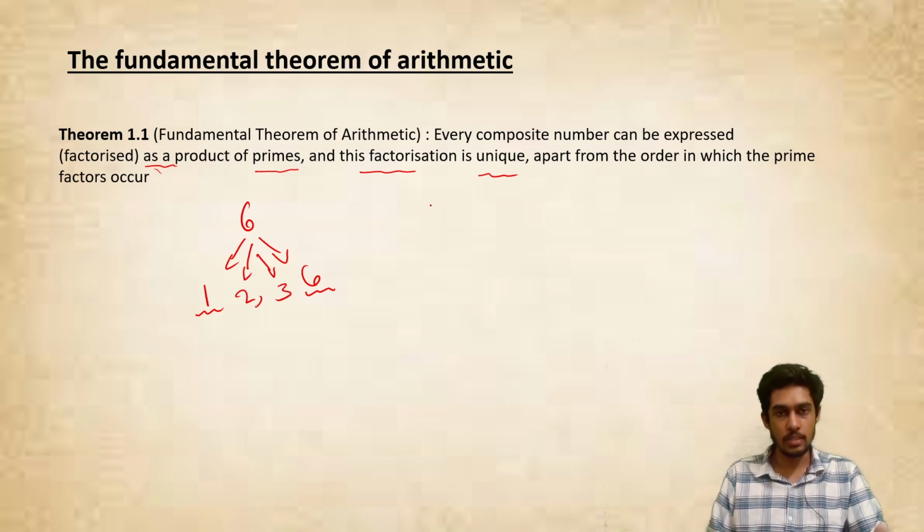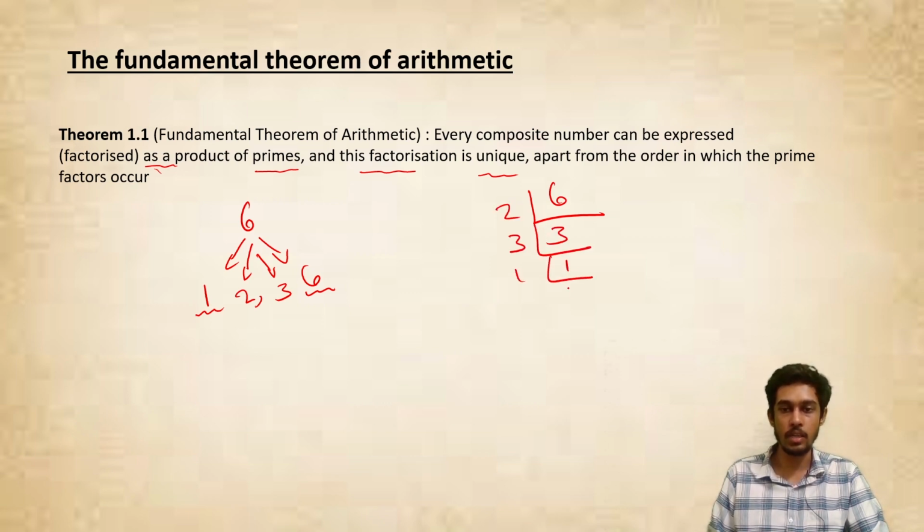So basically this theorem says that any composite number can be expressed as the product of its primes. Basically if I do the prime factorization of 6, I'll first divide it by the first prime number if it is divisible. We know that the first prime number is 2. So I'll divide this by 2, that time I'll have 3 here, and then again I'll divide by 3, that time this becomes 1. So basically I can write 6 as equal to what? 2 into 3.